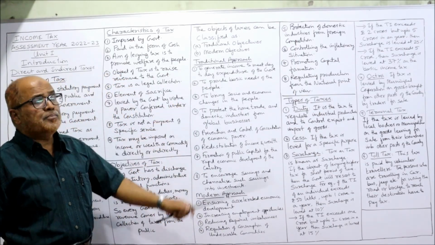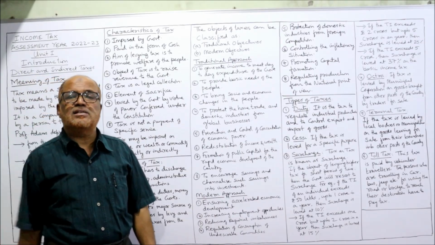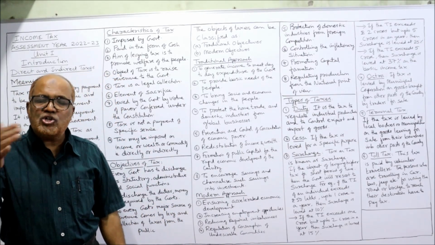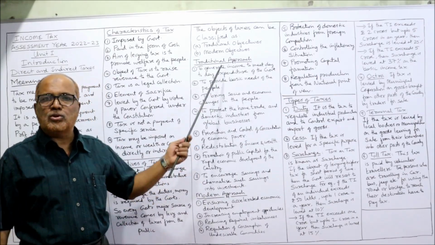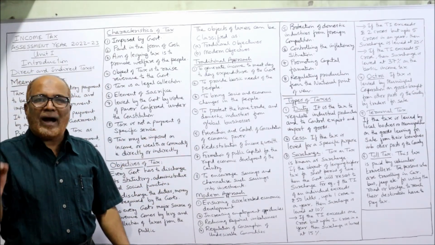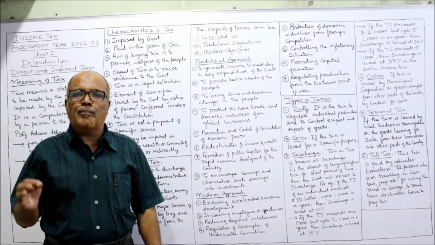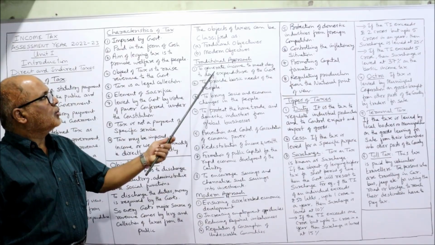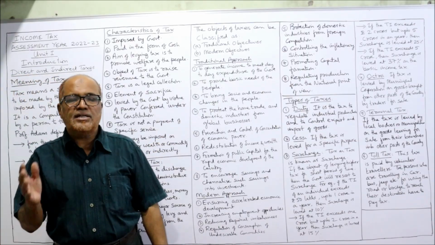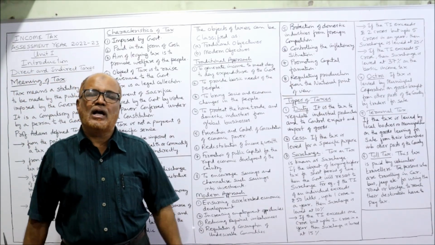Now, the objectives of taxes can be broadly classified into two categories: traditional approach and modern approach. So traditionally, why are taxes collected? What are the objectives of collecting the tax? First one, to generate income to meet day-to-day expenditure of the government.